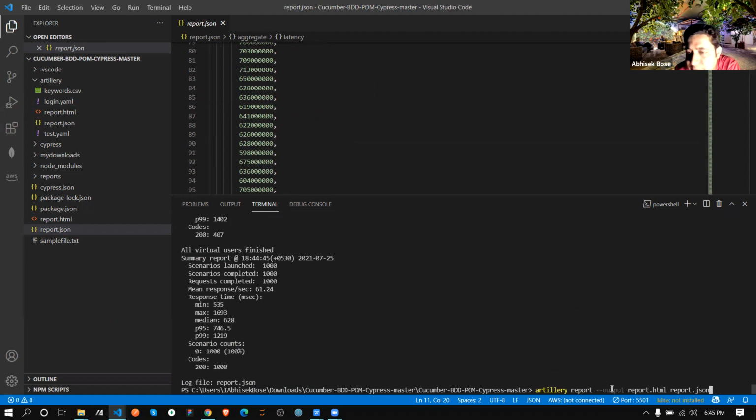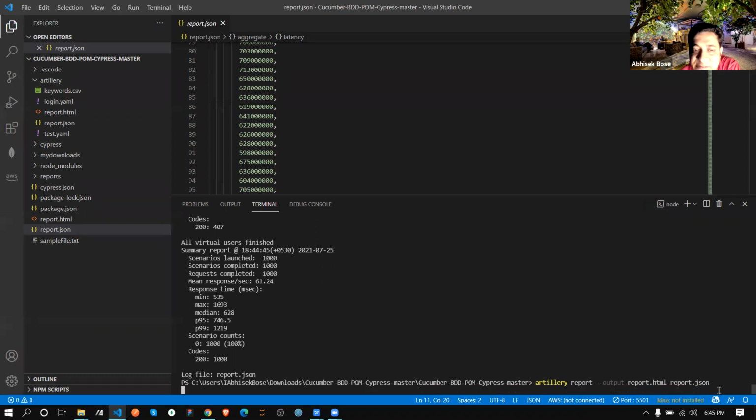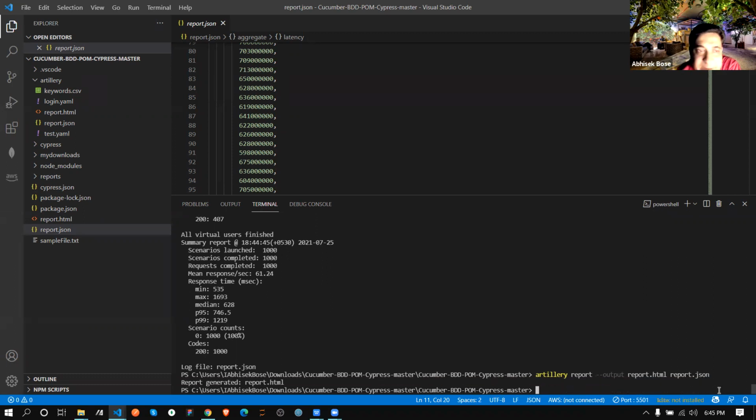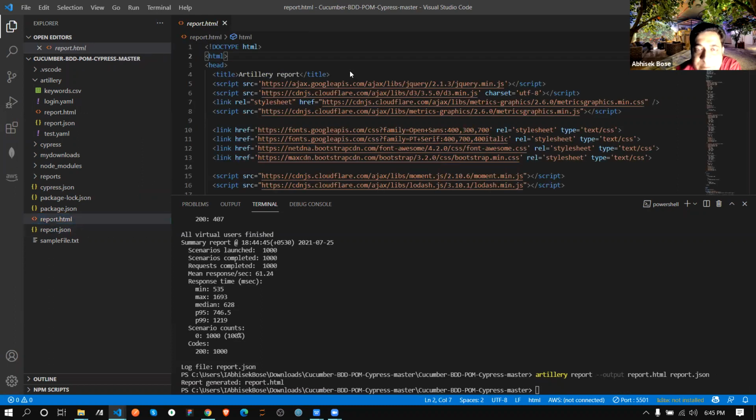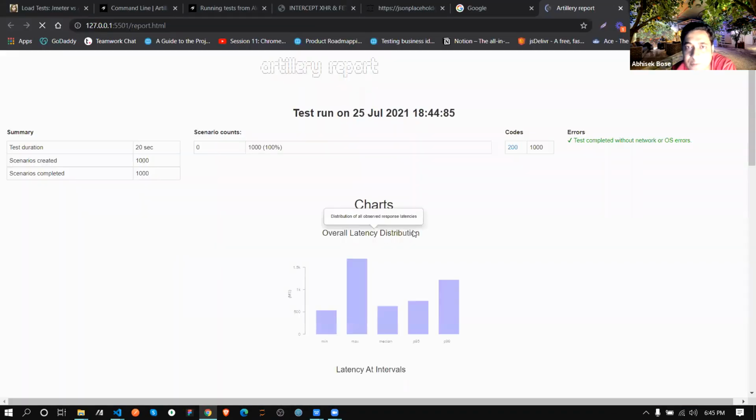Okay, for this one, same thing. Hyphen output report.html, and I will convert it, like in that example. My report is generated. So this is my report. This HTML file is generated. So let me open this report in my browser.